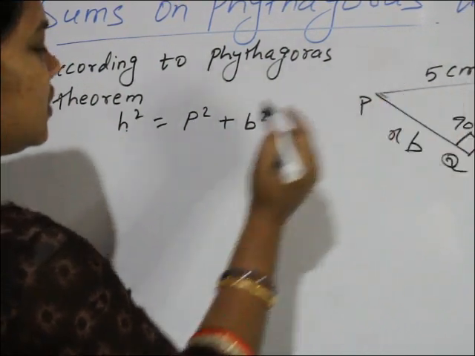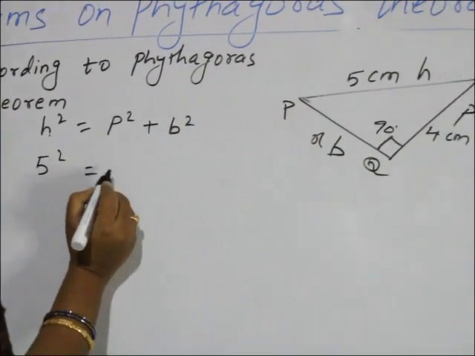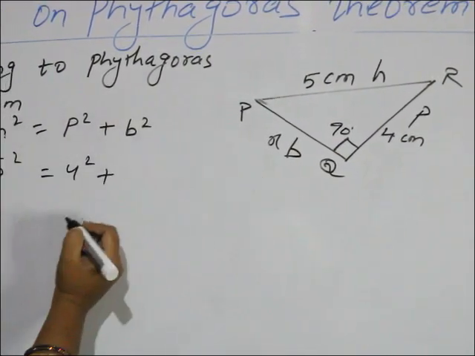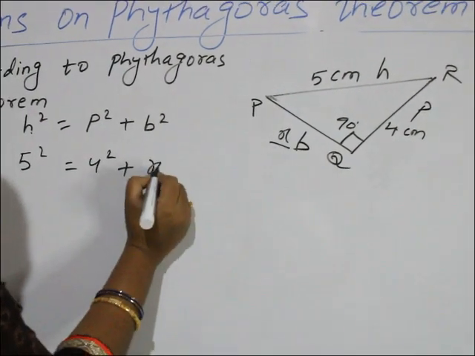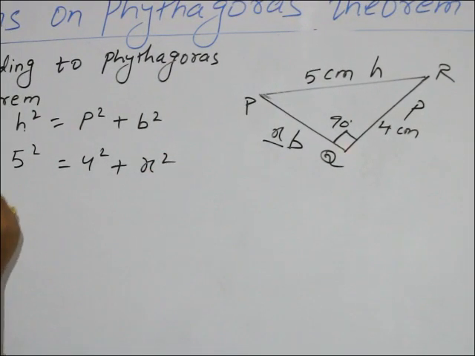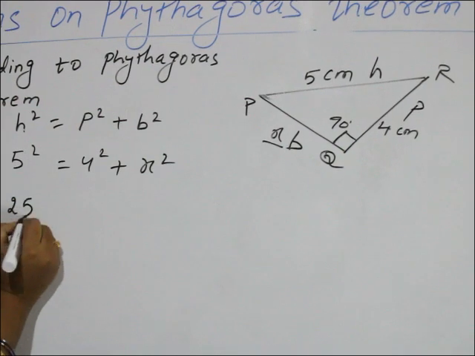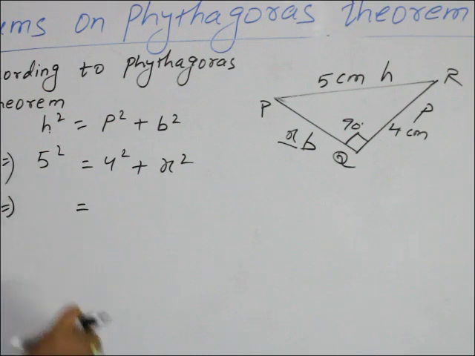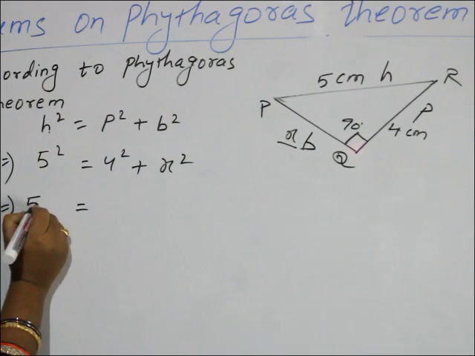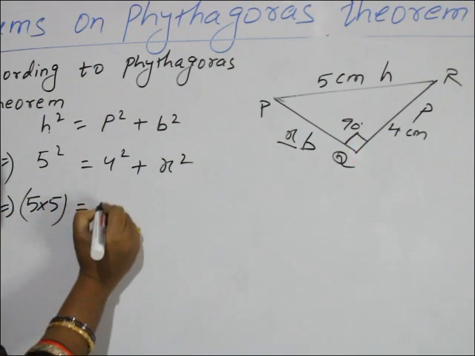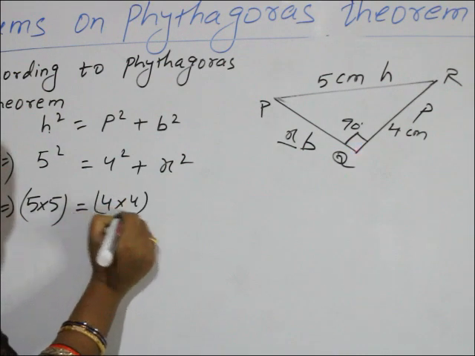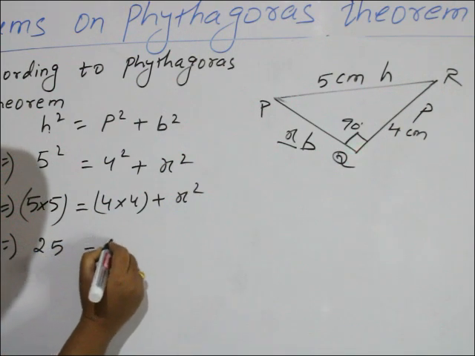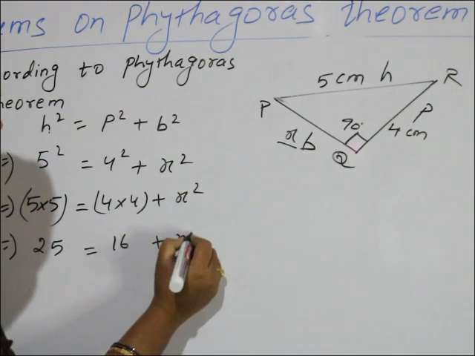What is h? H is 5 centimeter. 5 square. P square. What is p? 4. 4 square. What is b? Base. Base is x. We don't know. So x square. Now 5 square equal to 25. 5 into 5. Okay, I will write 5 into 5. Don't confuse. 5 square means 5 into 5. 4 square means 4 into 4, plus x square. So 25 equal to 16 plus x square.